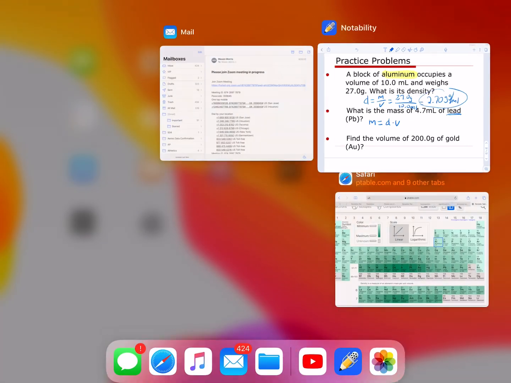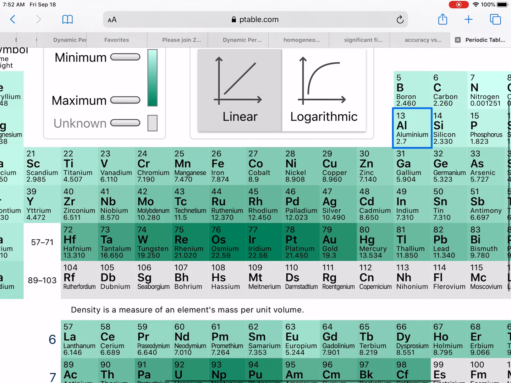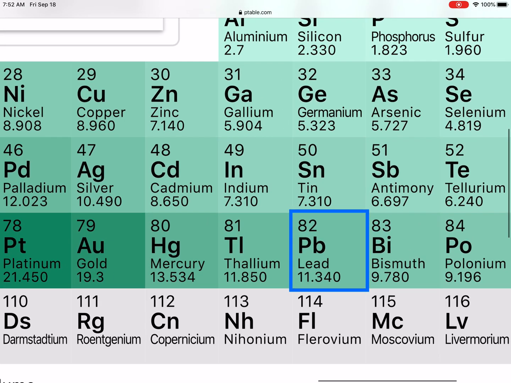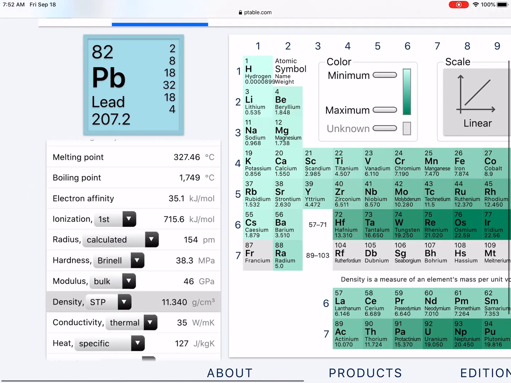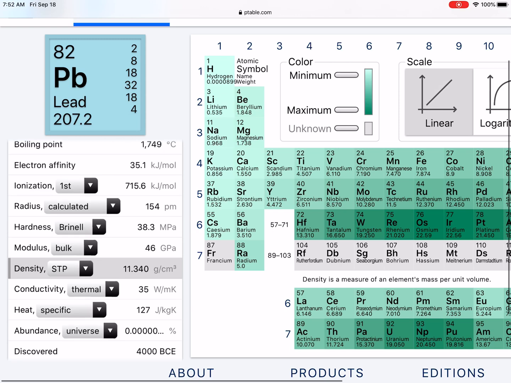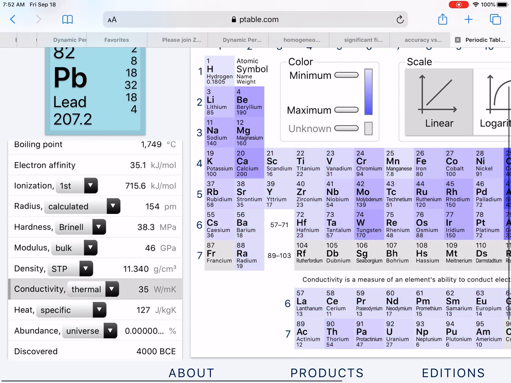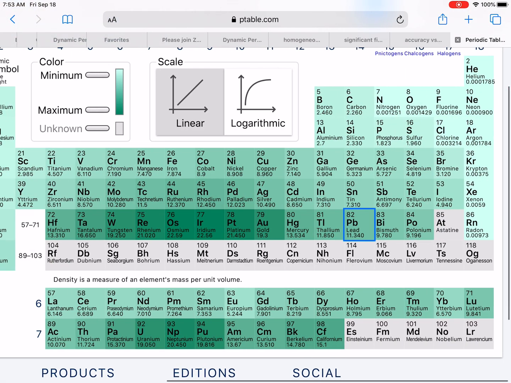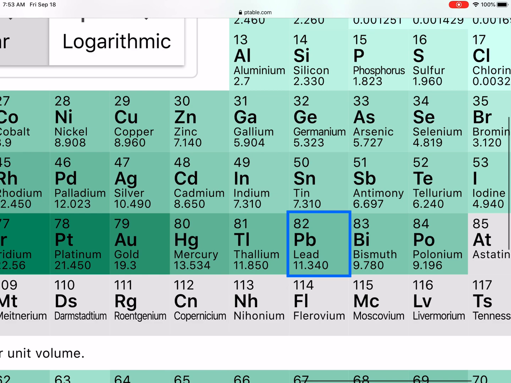Well, obviously we can go to our periodic table and we can find lead. And so we can see lead over here on our periodic table, and we see its density is 11.34. A reminder, this number down below normally tells you atomic mass, but I went over here to our information on the side, and I went down to density and I clicked on it. Notice I can click on any of these ones I want to, and it changes the periodic table inside. But I want to make sure I'm on density, and I want to make sure I'm on grams per centimeter cubed. And then I can go over there and look at lead, and I see, yes, it's 11.34.